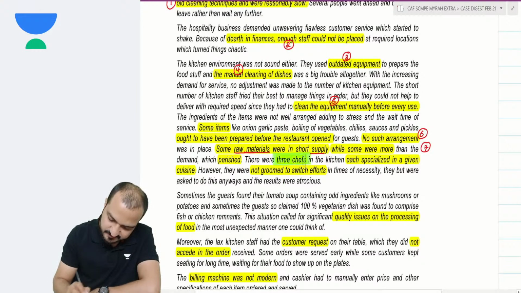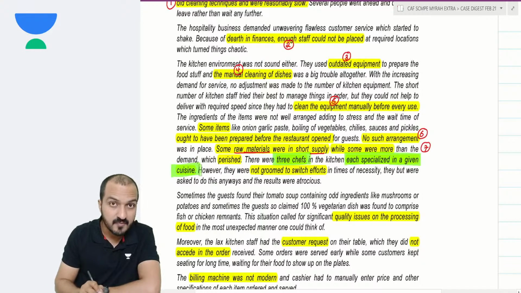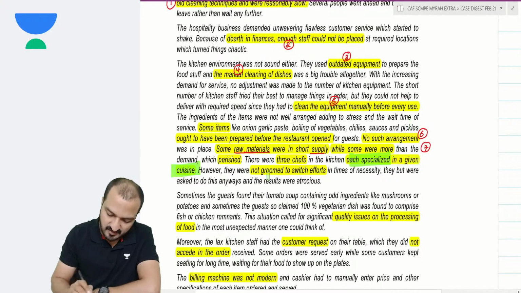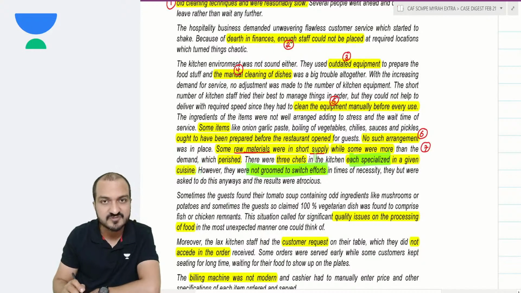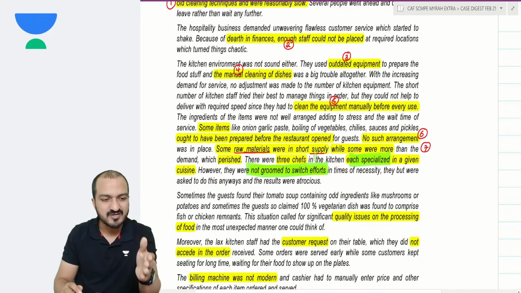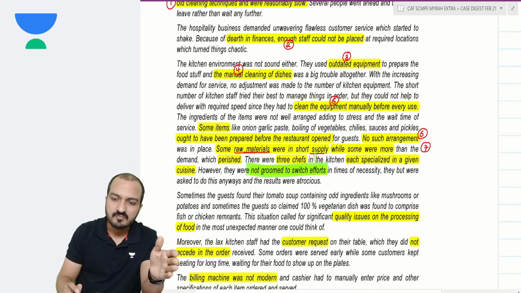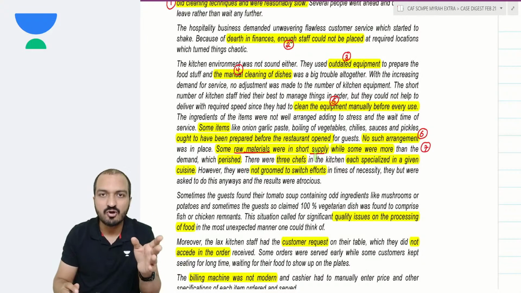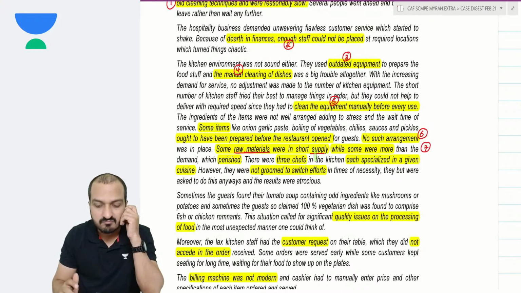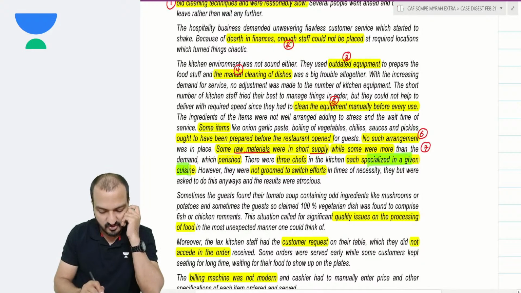You have 3 chefs, each specialized in a given cuisine. Because they are specialized, they are not groomed to switch efforts. So if one chef is specializing in sandwiches, then he can make only sandwiches. He cannot make, say, curry, because they are specialized in their given cuisine only. They are not groomed to switch efforts in times of necessity.